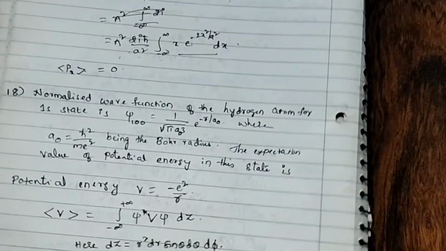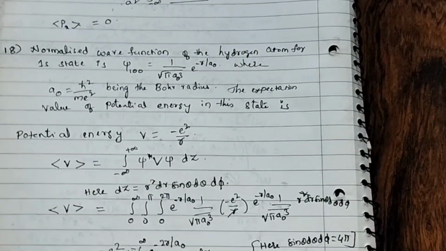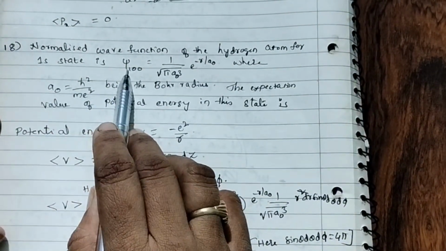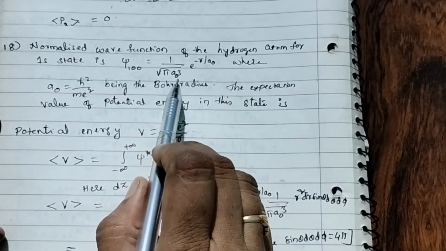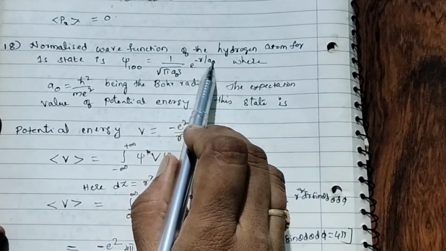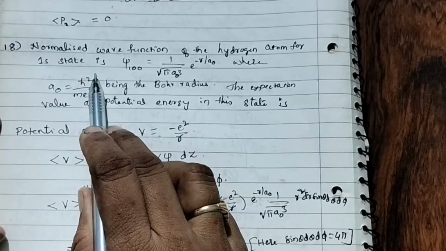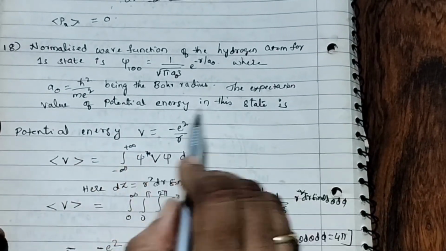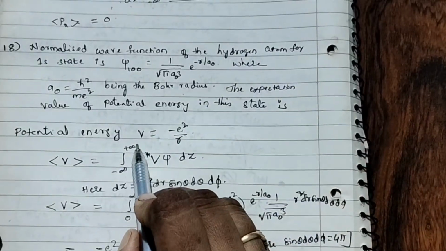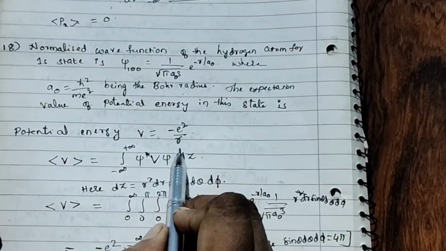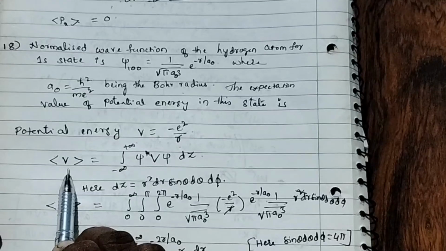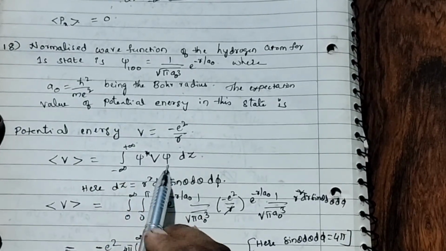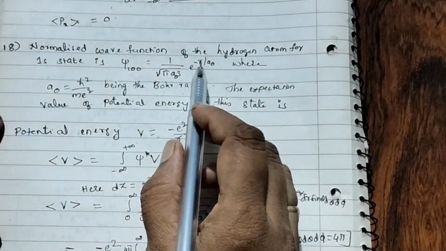Okay. Now next, the normalized wave function of the hydrogen atom for 1s state is psi 100, 1 by root pi a naught cube e to the power of minus r by a naught, where a naught equal to h cut square by m e square, the Bohr's radius. The expectation value of potential energy. Potential energy formula minus e square by r. So expectation value or average value of potential energy, minus infinity to plus infinity, same formula psi star V psi d tau. Any I term is in the formula?